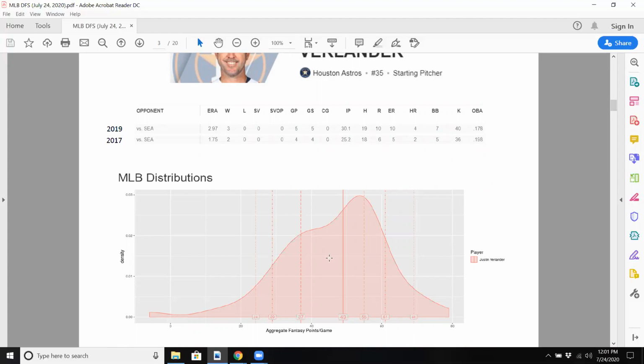Verlander tends to do pretty well. This is his FanDuel points distribution from last year. The guy is definitely good for anywhere from 50 to 60 FanDuel points. That's where we tend to see his peak. So yeah, I would strongly consider Verlander.